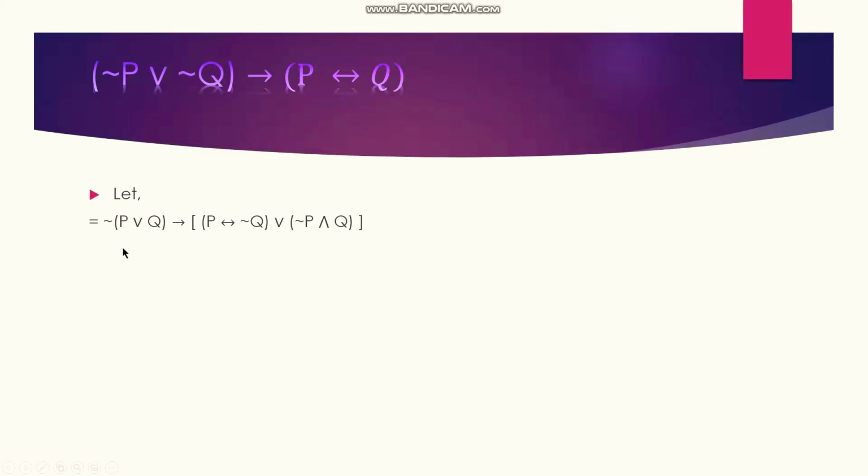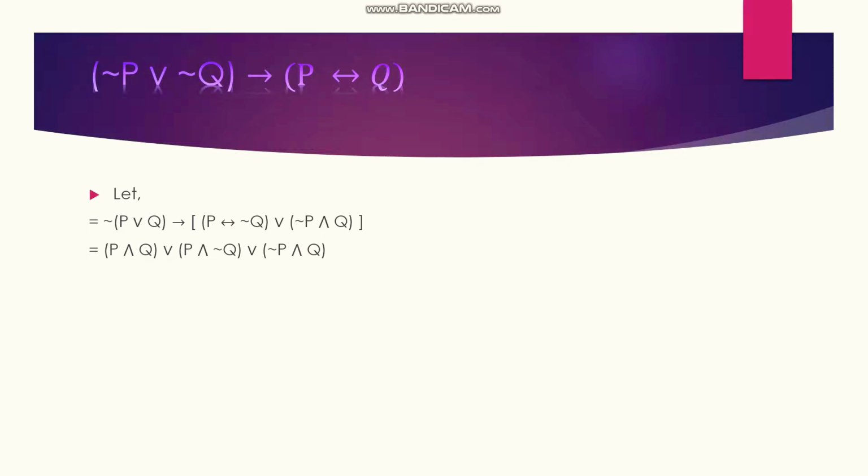Here P and Q and negation P or Q. Okay, so next step, negation P goes inside and it becomes P and Q. Here we use some basic laws, like identity law, domination law, double negation law, and De Morgan's law.